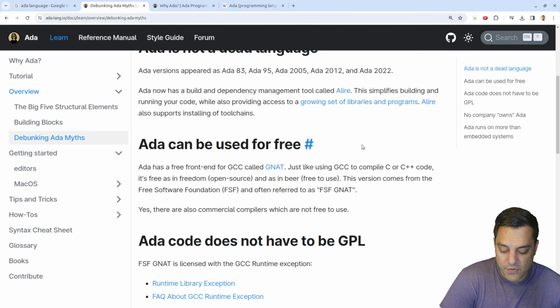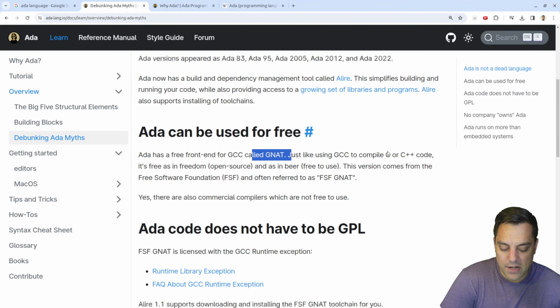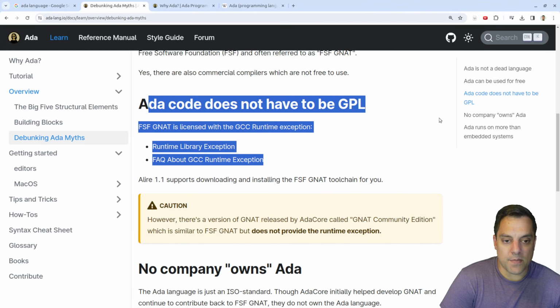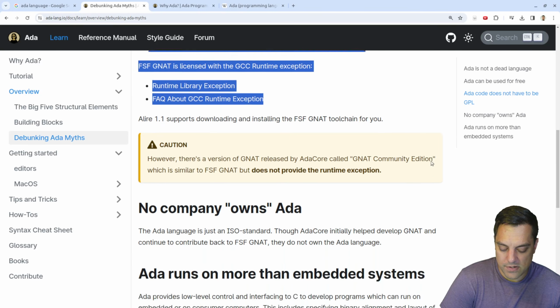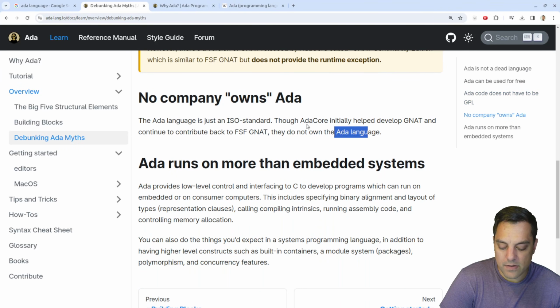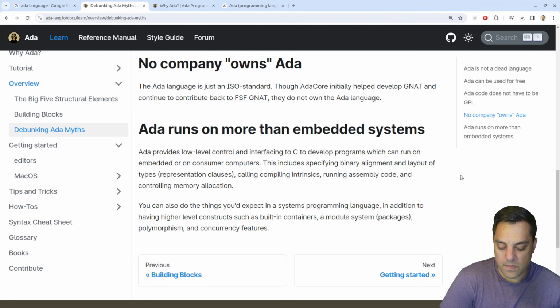Ada can be used for free. Okay, that's what we ended up settling on as far as the compiler. Ada code does not have to be GPL. Interesting. So there are different licenses, something I don't see as many of these compilers talking about, which is useful. No company owns Ada, right? It's an ISO standard. Okay. And Ada runs on more than one embedded system.